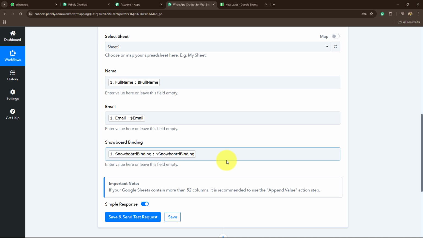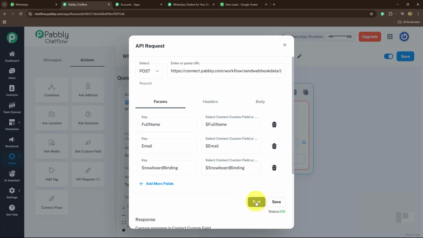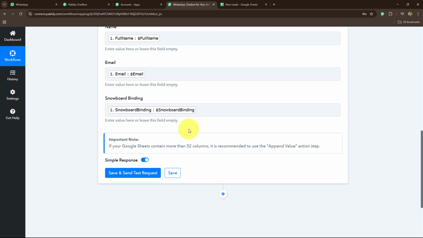One more thing, because I have done a test submission over here, you can see in the API request, we have clicked on this test button. So we have received a test response of these test details. But when the flow works in real time, whenever we receive the actual response, the actual details of the customers or leads are going to be entered over here. And automatically the details will then finally be added in Google Sheets.